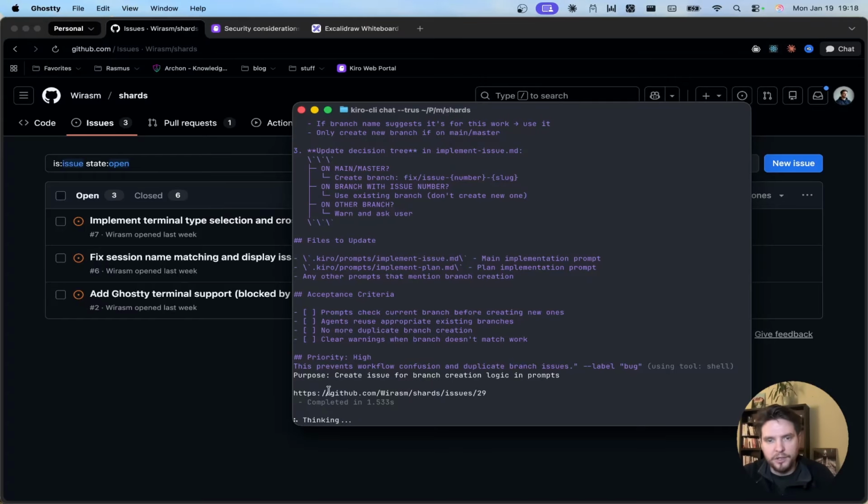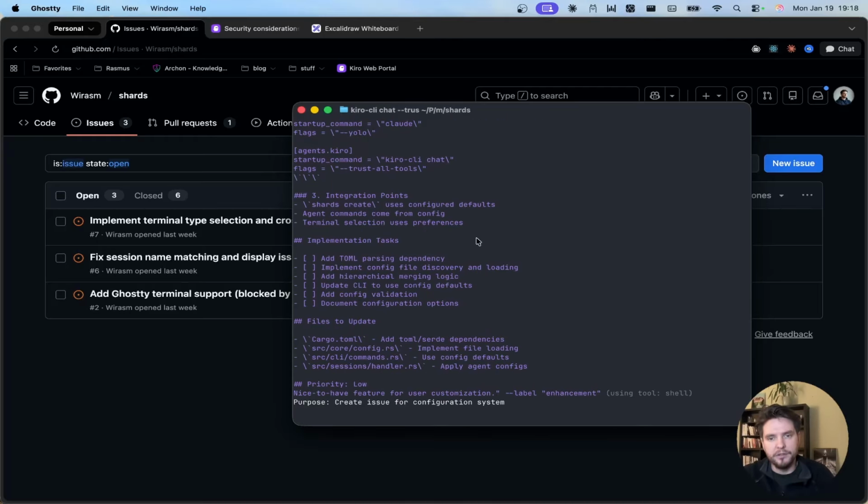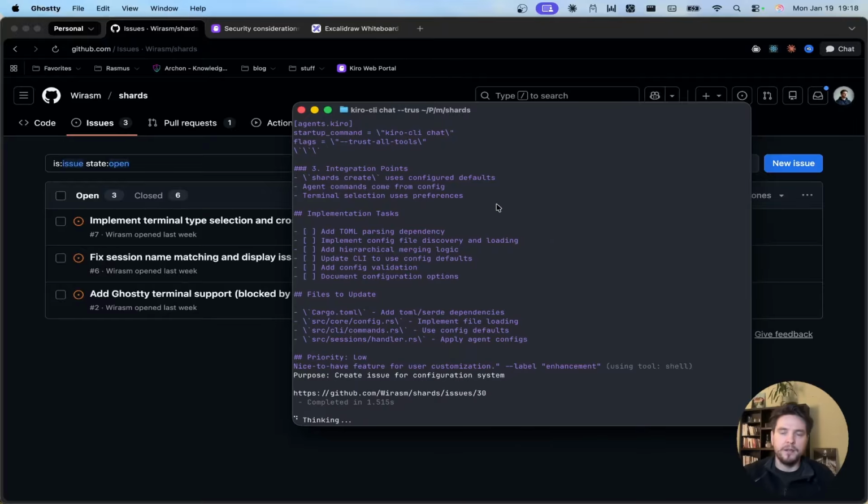But yeah, I'm just going to let this run. It's going to create a bunch of issues. It's going to update a bunch of prompts, nothing more. We're going to test that all out in upcoming days, so we don't have to worry about that right now. I'm going to run add to devlog, so I add everything to devlog, and I will see you in the next one.